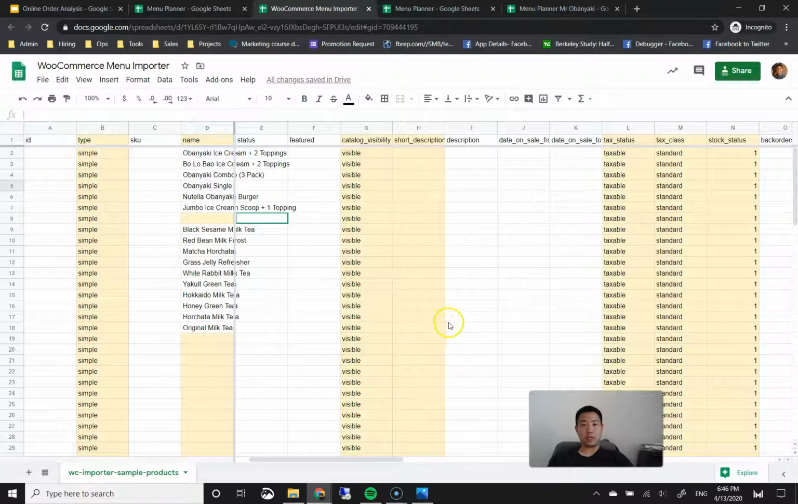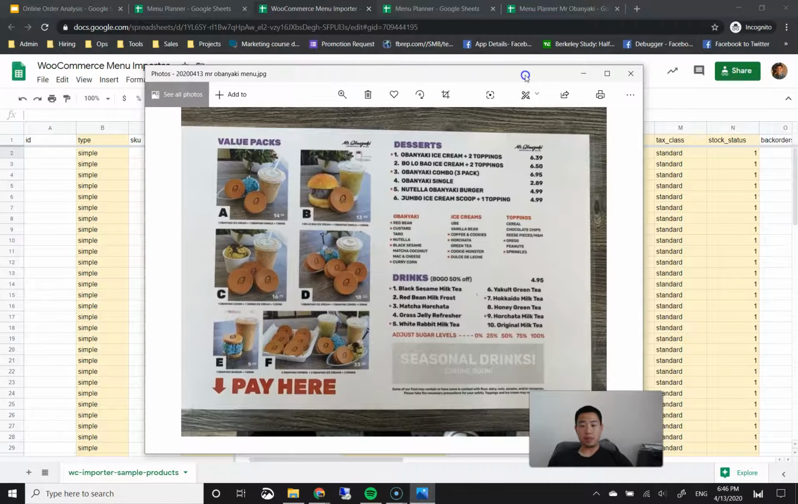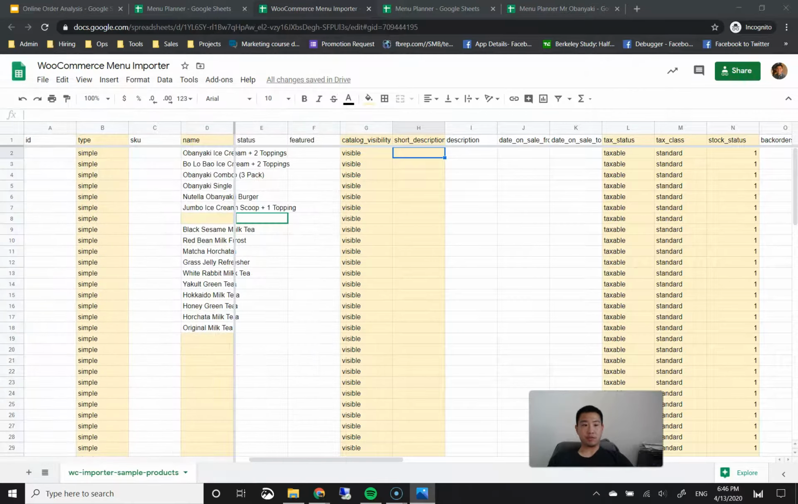It's not 100% necessary. I think that if you already have descriptions for each of your menu items, you should definitely put them in. In this case, this menu that I'm working with, they don't have any short description, so I'm going to go ahead and leave those blank.